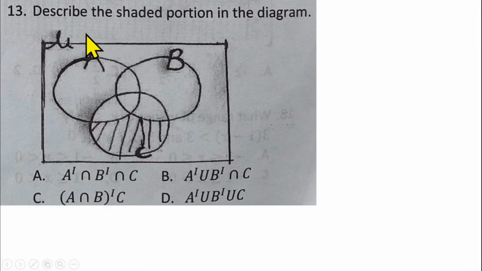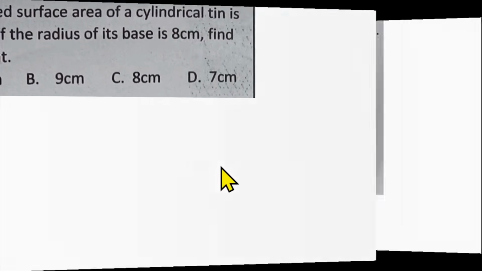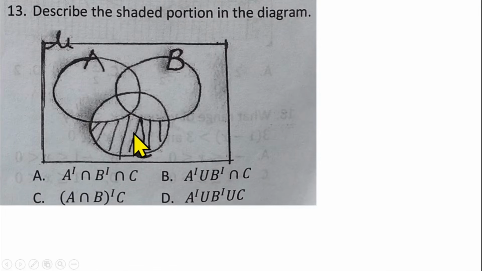Question number 13, describe the shaded portion in the diagram. So if you have to describe the shaded portion in the diagram, let's go back, that should be C only. In the diagram, this portion that is shaded should be elements in set C that are not in A and not in B. And that should make option A the right answer for question number 13. That is the elements in set C only.